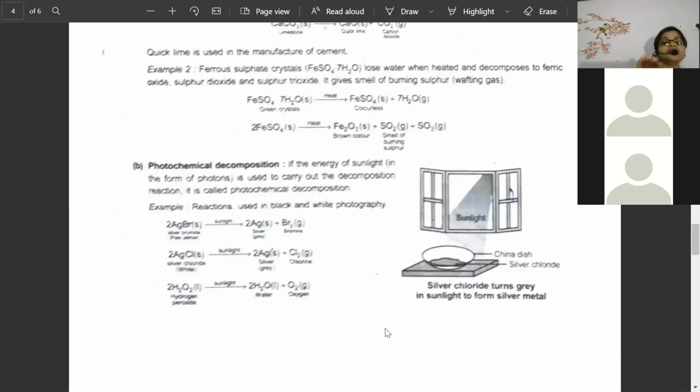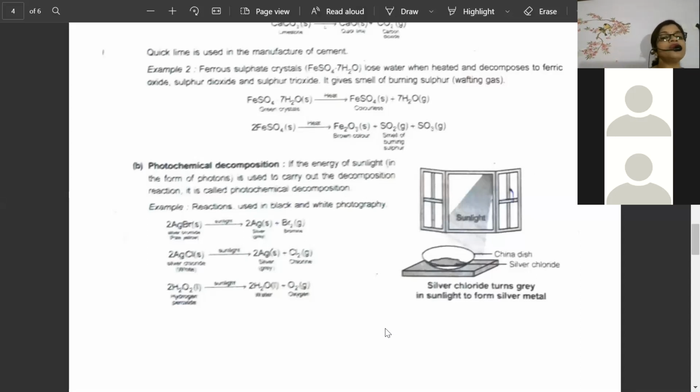Mostly this reaction occurs for silver bromide, silver iodide, silver chloride, where silver is Ag, or hydrogen peroxide, which is H2O2.